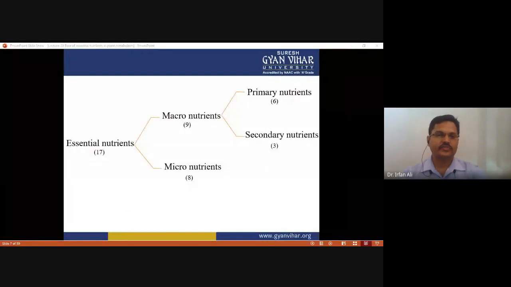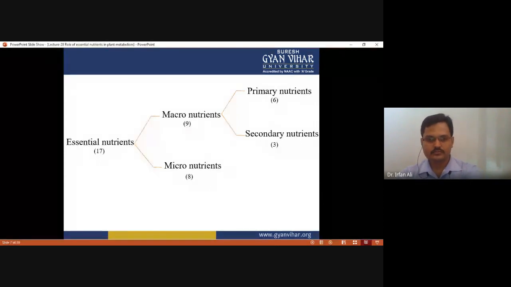And this is a flowchart of the classification of nutrients. All 17 nutrients are essential nutrients, but out of 17, 9 are macronutrients and 8 are micronutrients. Out of the 9, 6 are primary nutrients and 3 are secondary nutrients. These charts show the classification of essential nutrients.